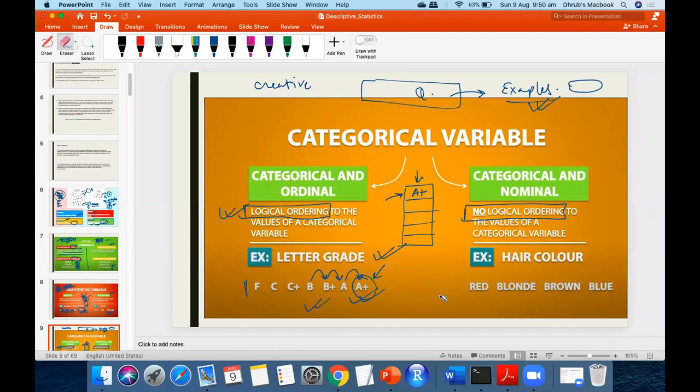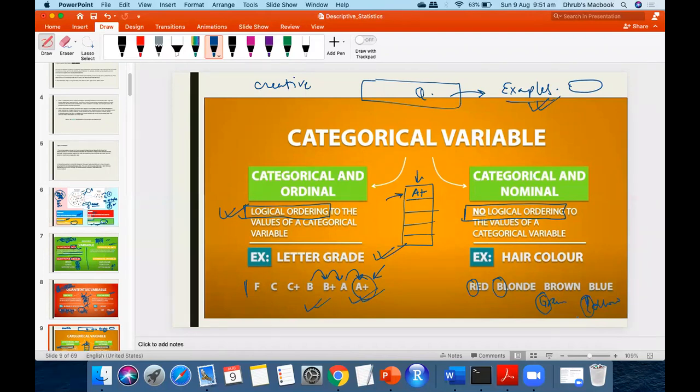Okay, another example that I was going to give. Before that, let me say, here we discussed no logical ordering. Someone can say, okay, you can alphabetically order it. Yes or no? Let's say we have red, blonde, then green, and any other color, yellow. So you can say, hey, you can alphabetically order it. Can someone answer? If I can alphabetically order it, will that be an ordinal?